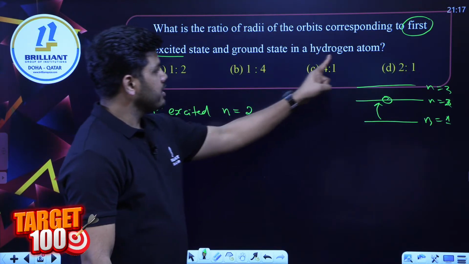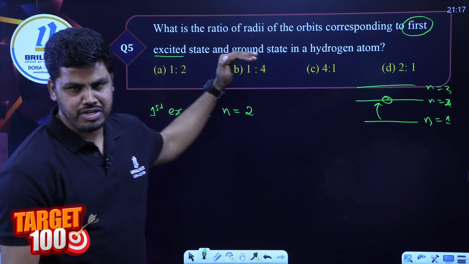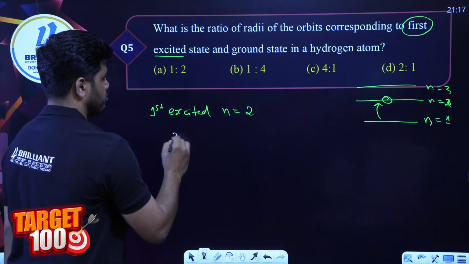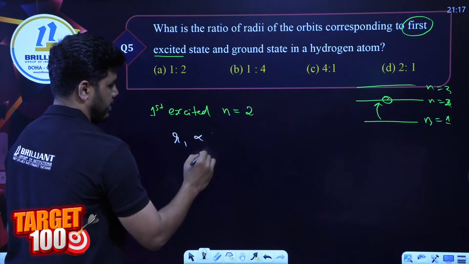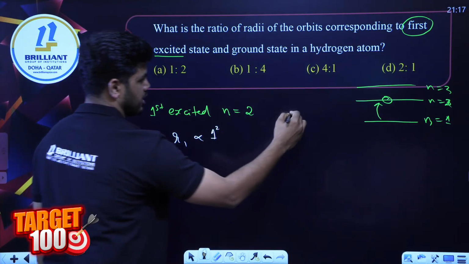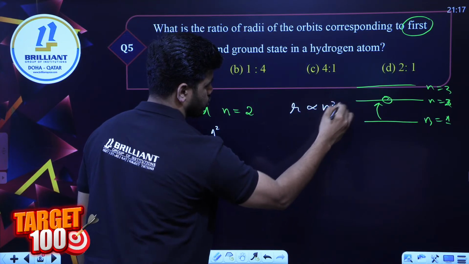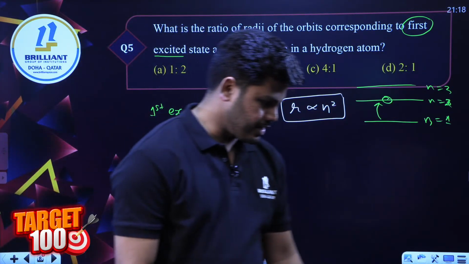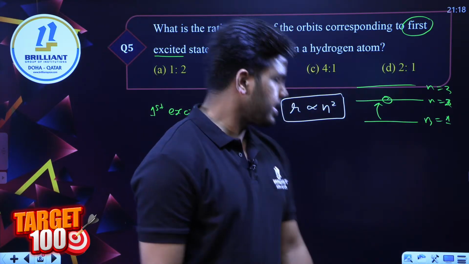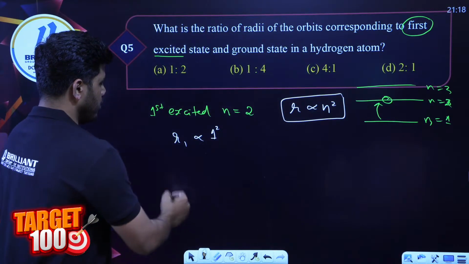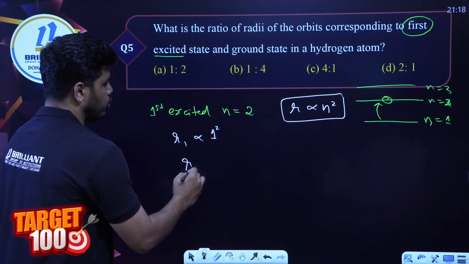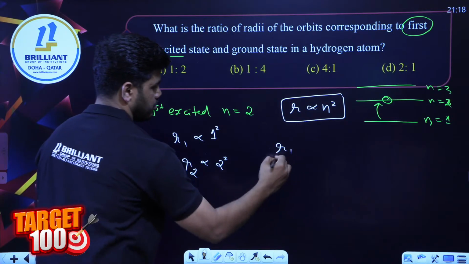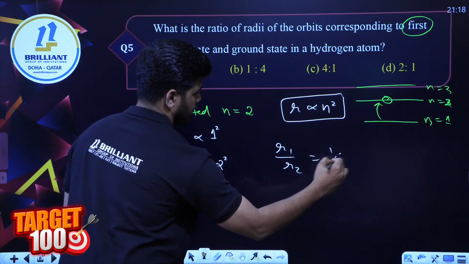And the ground state in the hydrogen atom. You are asked to just find the ratio of the radii. Again, a simple question. R1 is proportional to 1 square. We still use the same relation, R proportional to n square. Yes, Albert, Angeline, Azim, correct answer. R1 is 1 square, R2 is proportional to 2 square. So if you just take the ratio R1 by R2, we get 1 by 4.